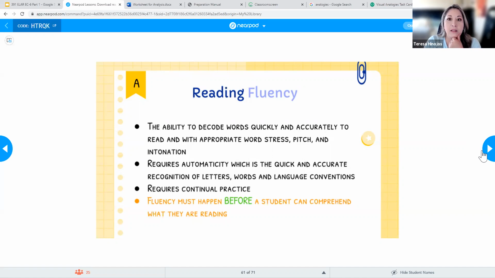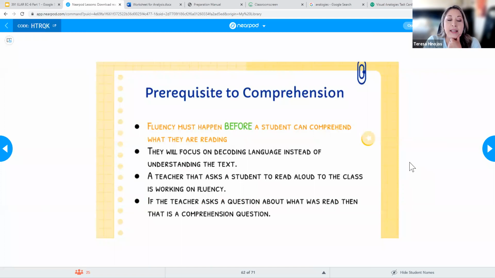All right, moving on. So again, as I mentioned, this is a prerequisite to comprehension. Before a kid can comprehend, they have to have good fluency. And remember, we talked about this on Monday. Fluent doesn't mean you're a fluent English speaker or a fluent Spanish speaker. We're talking about fluency in terms of reading. You're a fluent reader, so you can read the way you speak.